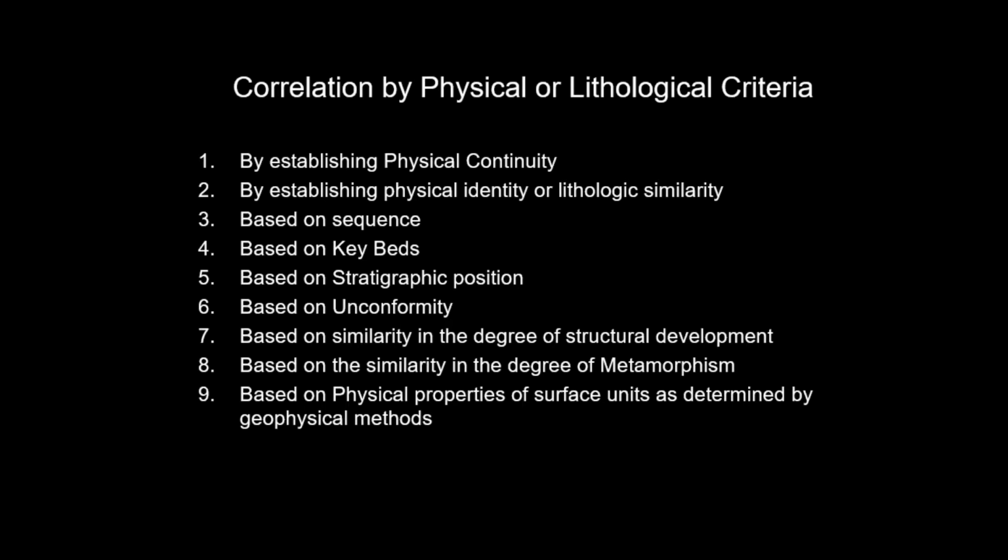The next type of correlation is based on similarity in the degree of metamorphism. Formerly, some correlations were done using the degree of metamorphism as a criterion. Like structural intensity, metamorphism also varies from place to place.